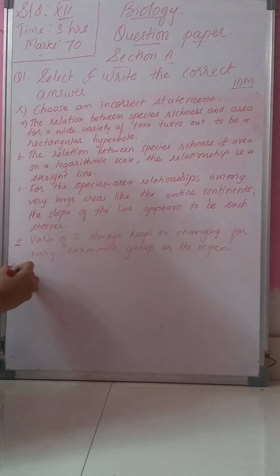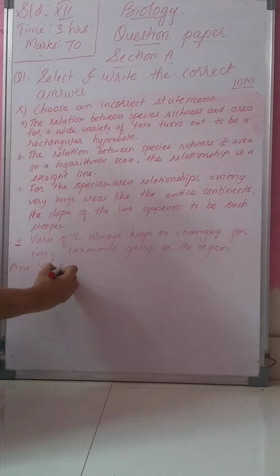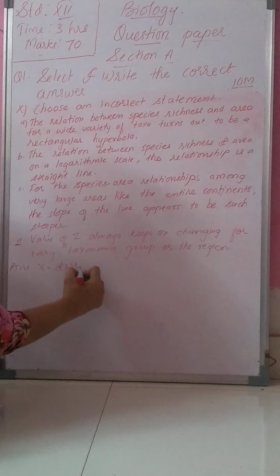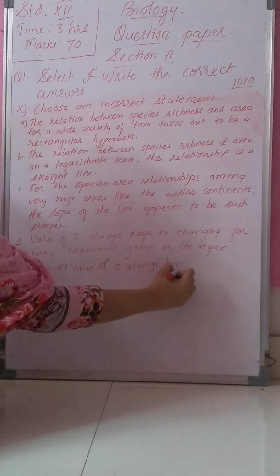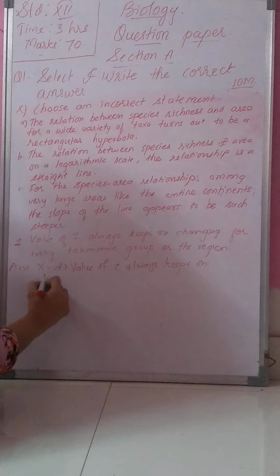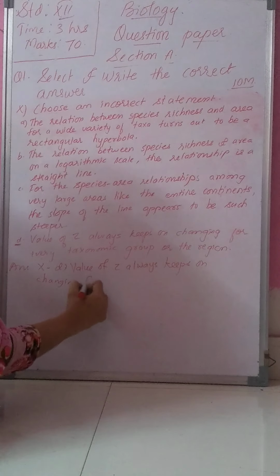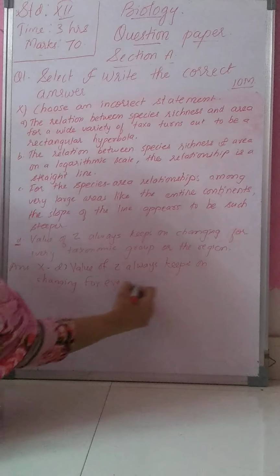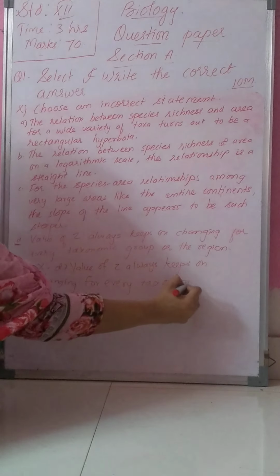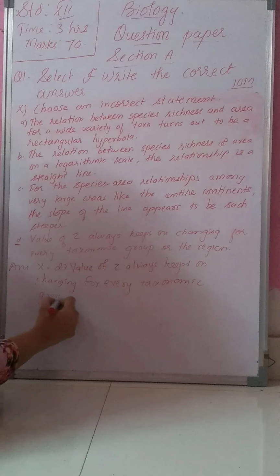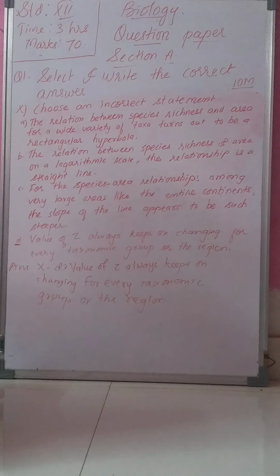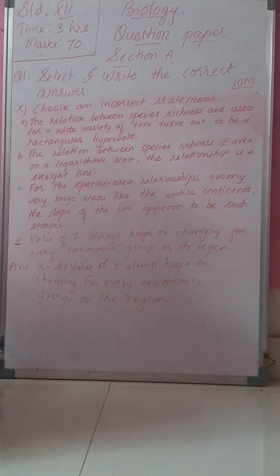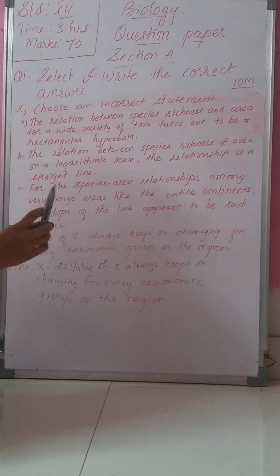So you will write answer MCQ number 10, option D, that is, value of Z always keeps on changing for every taxonomic group or the region. The correct answer is option D.